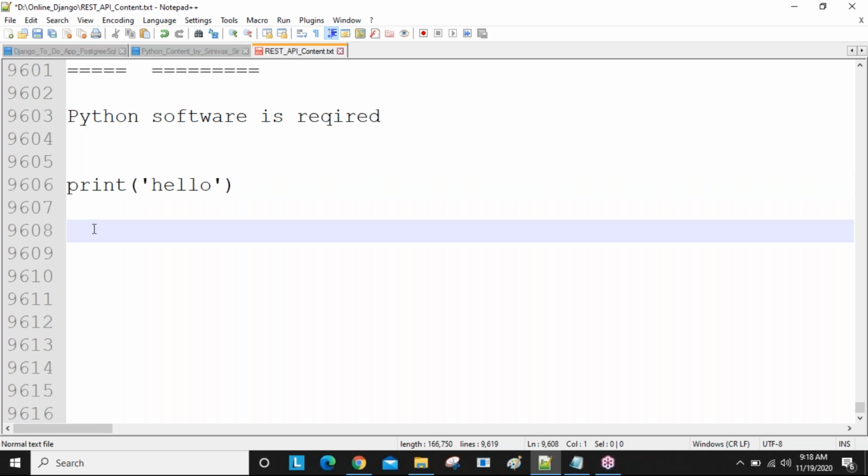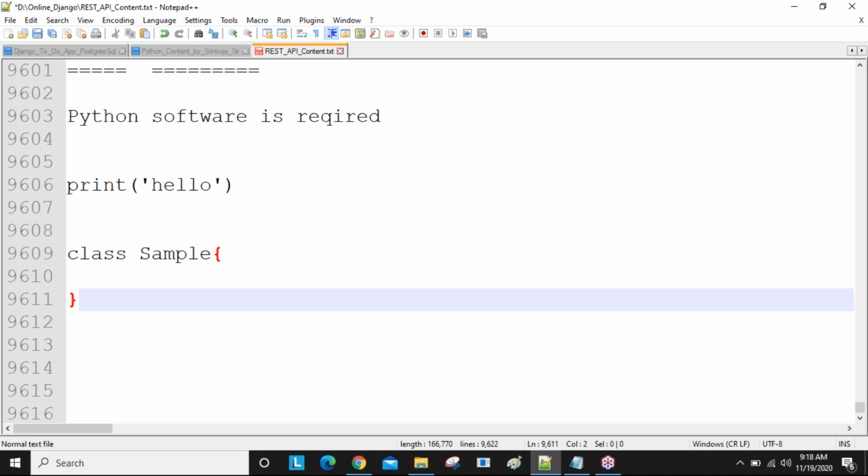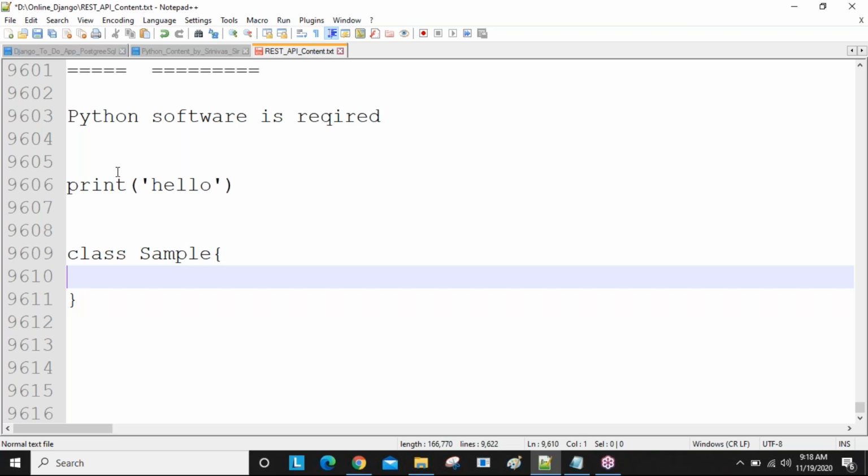But the same hello message, if you want to print using the Java language, inside Java there is Core Java, Advanced Java, Spring, Hibernate, a number of frameworks. So using Java, how are you going to print this hello message? Here you create a class keyword followed by a class name, for example, sample. Java follows curly brace structure. In Python, we use indentation.